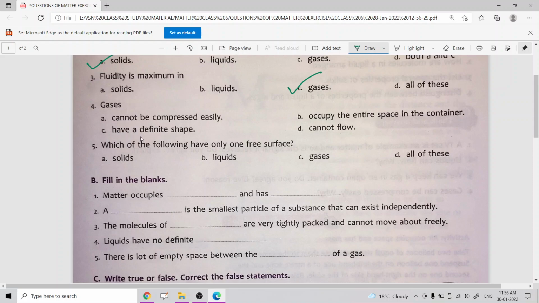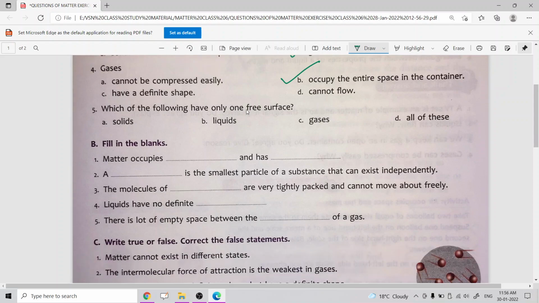Option A is cannot be compressed easily, occupy the entire space in a container, have a definite shape, cannot flow. So the correct option is gases occupy the entire space in the container. That is why gases have no definite volume.